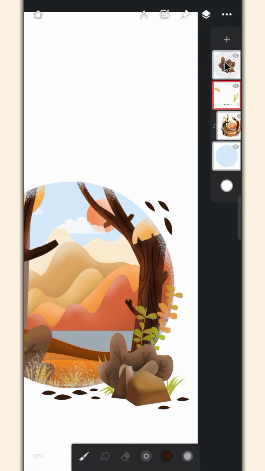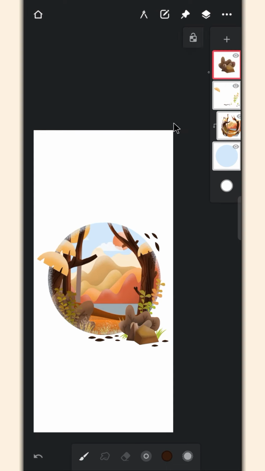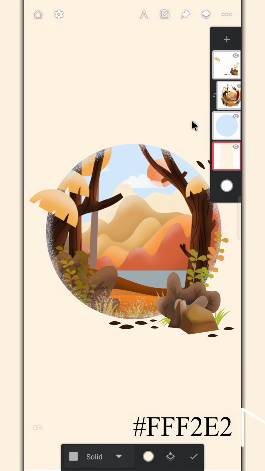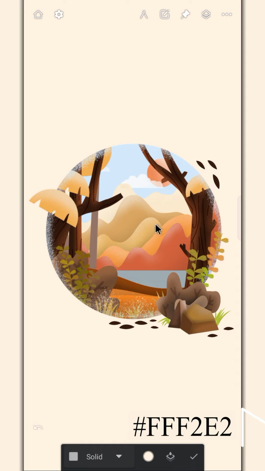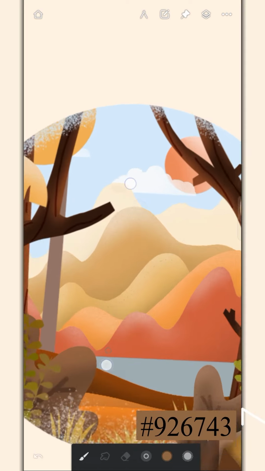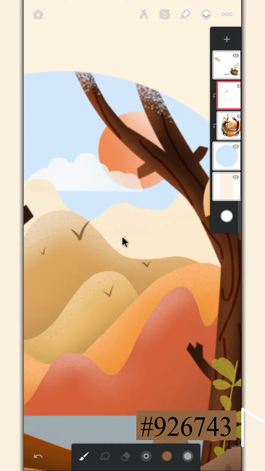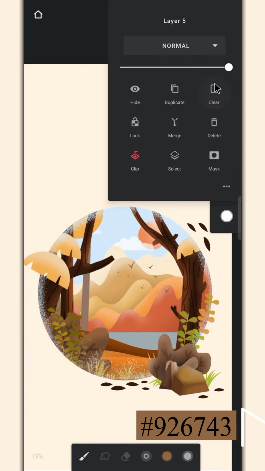Merge all the normal layers together. Create a new layer at the bottom for the background. Create one more clip layer and draw some birds on it. That's it, it's done.